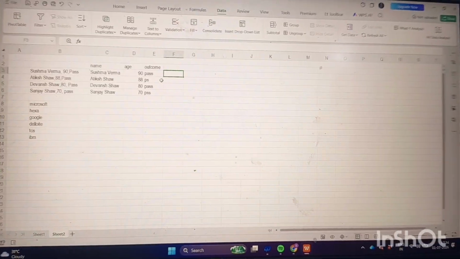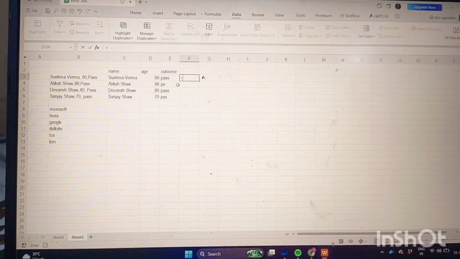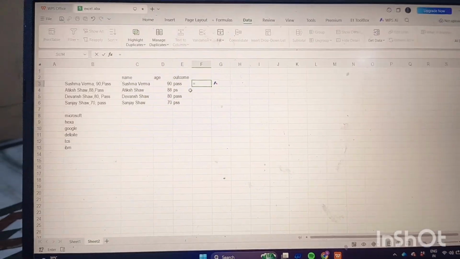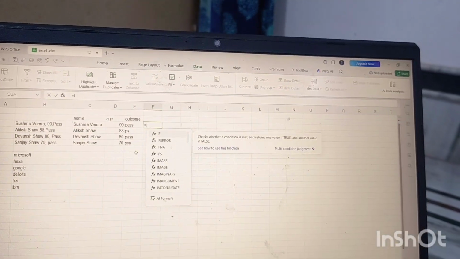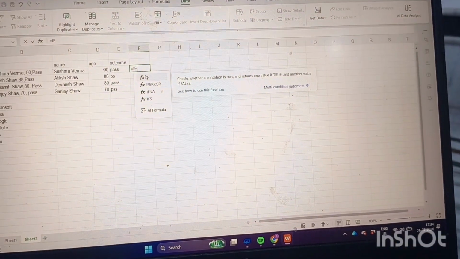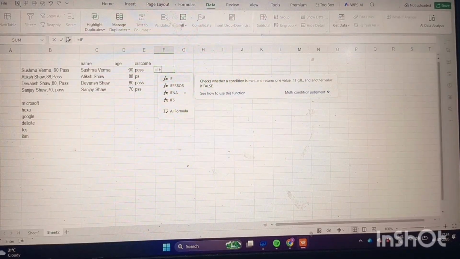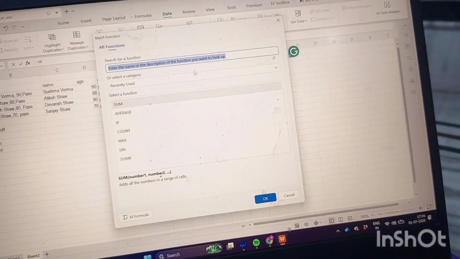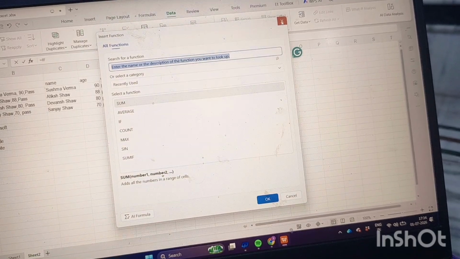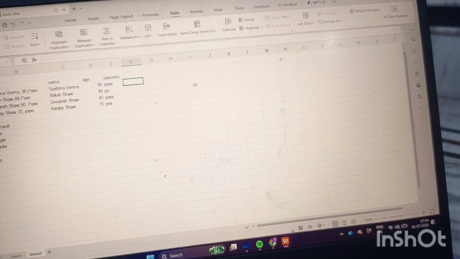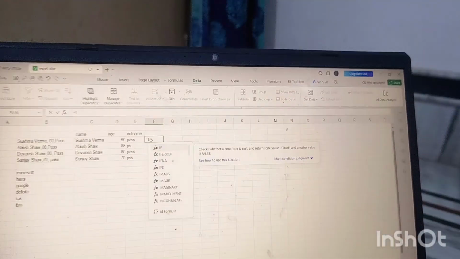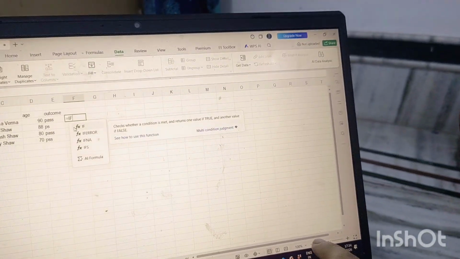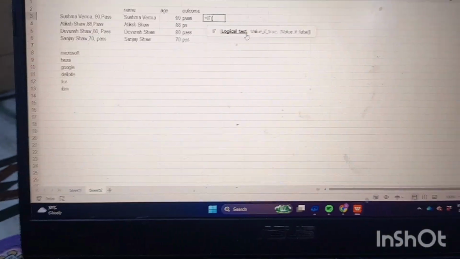How will it work? Like, is equal to IF, open the bracket, and then it asks for the logical test.